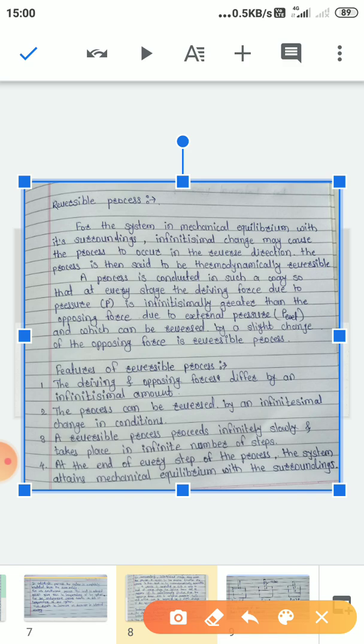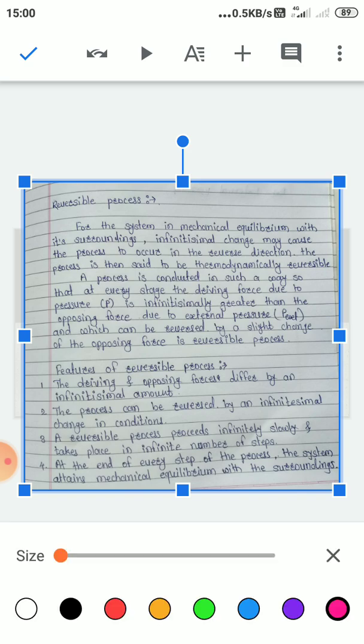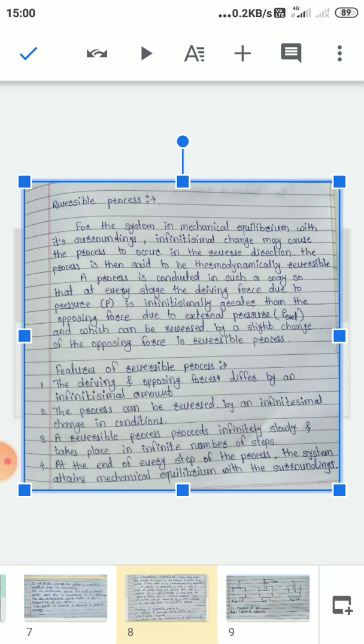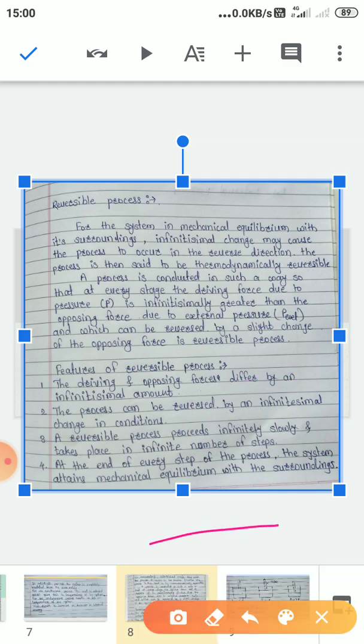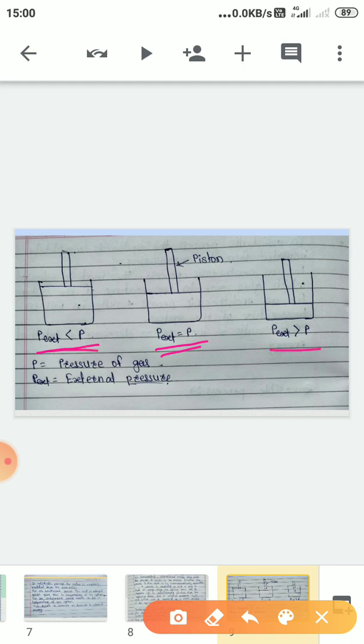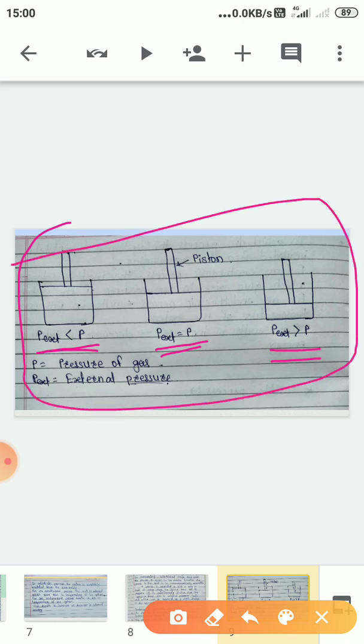And just remember these terms: P external is equal to P, P external is less than P, and P external is greater than P. All of this is related to these three only in reversible process. So remember only these three conditions, and according to these conditions try to resolve this point.